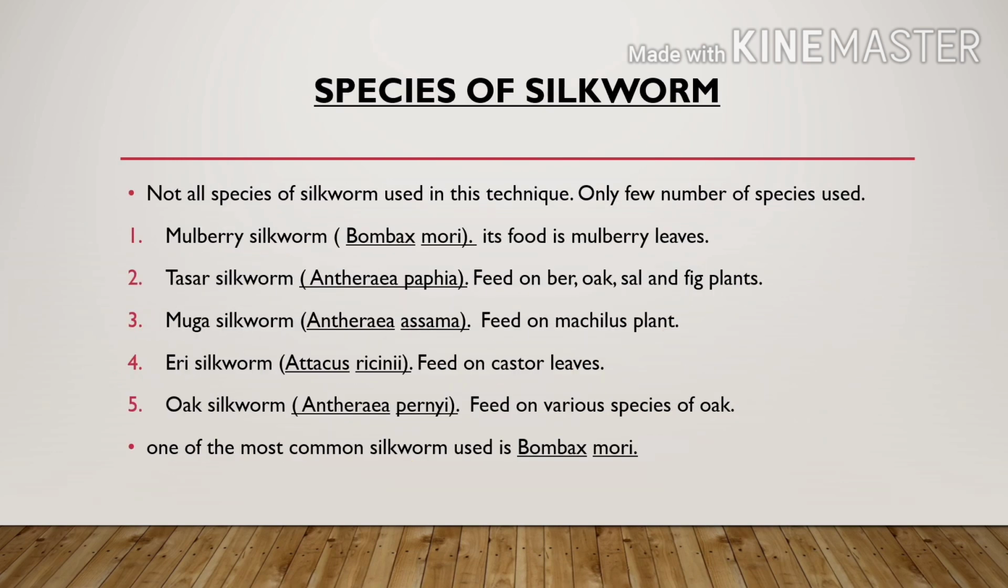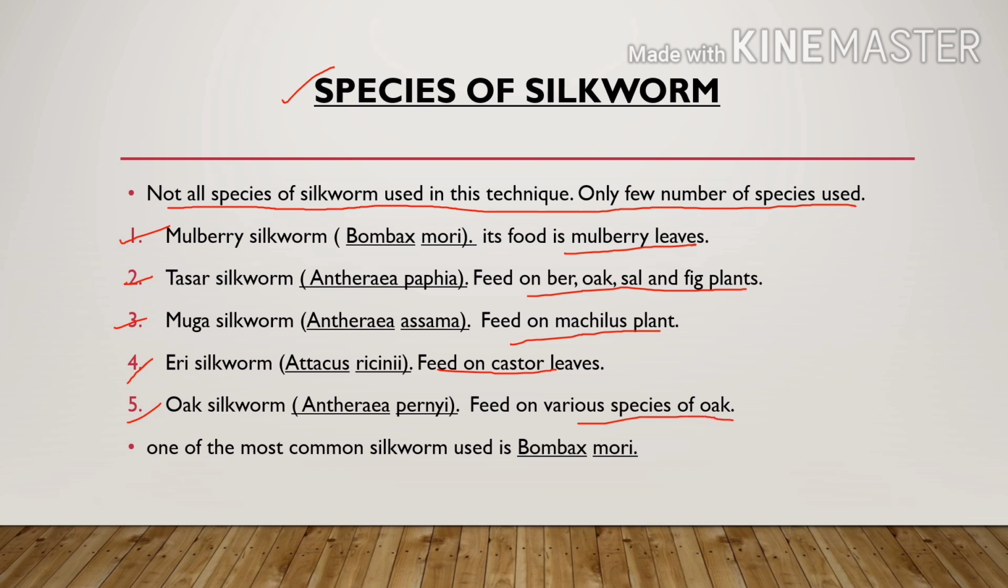Next is species of silkworm, right? In sericulture, not all species of silkworm are used in this technique, only a few species are used. First is mulberry silkworm, right? It feeds on mulberry leaves. Next is tussar silkworm. It feeds on ware, oak, sal and fig plants. Next is Muga silkworm. It feeds on a plant named Machelus, right? Next is Airy silkworm, which feeds on castor leaves. Next is oak silkworm, which feeds on various species of oak, right?